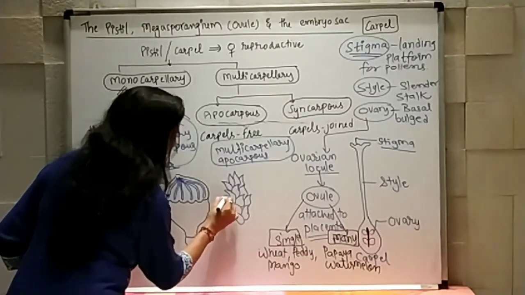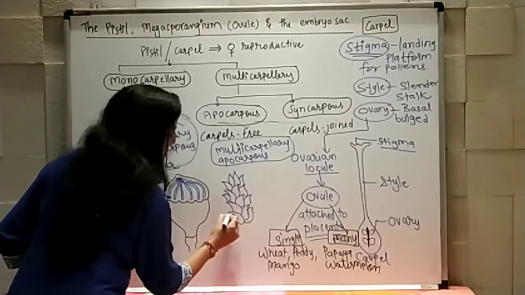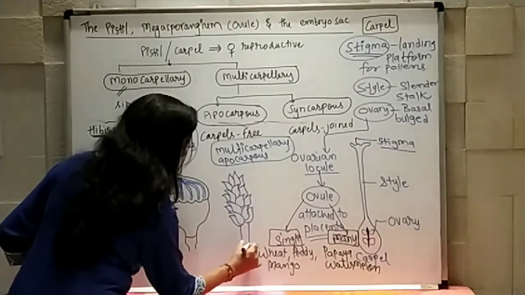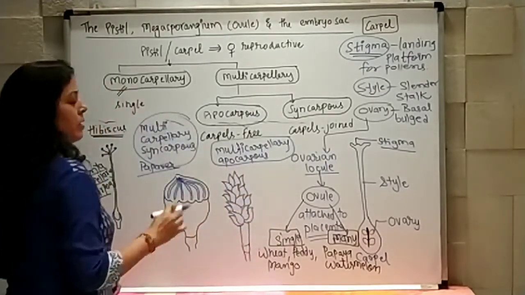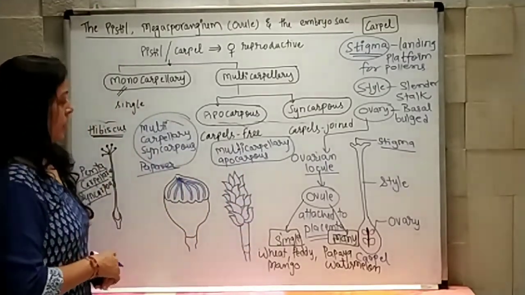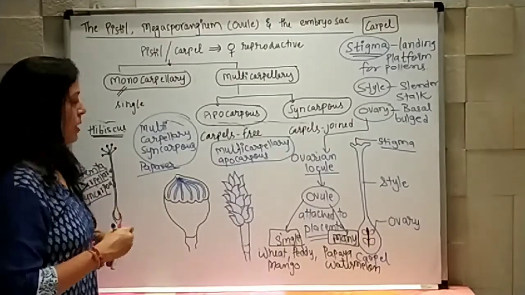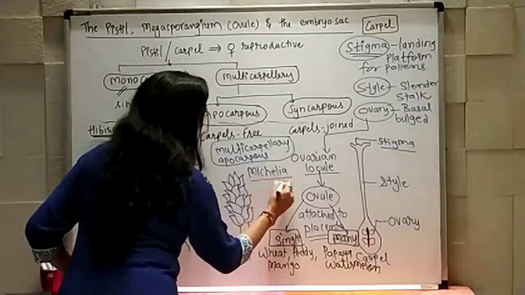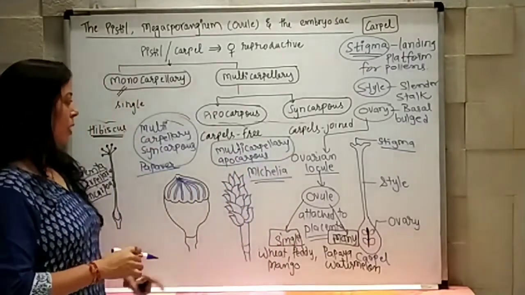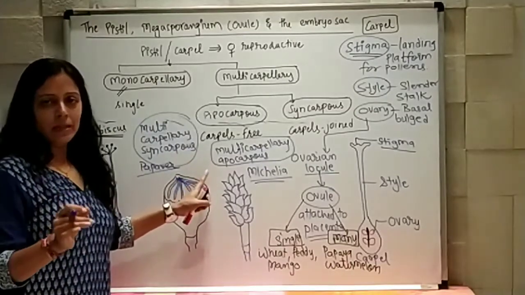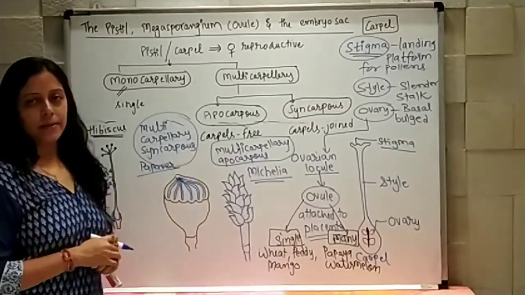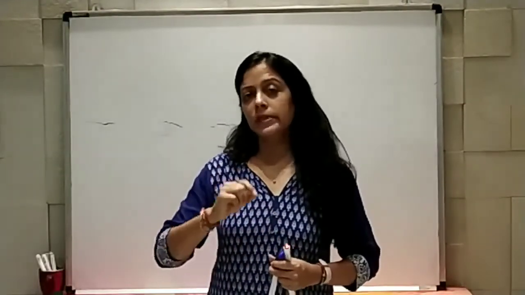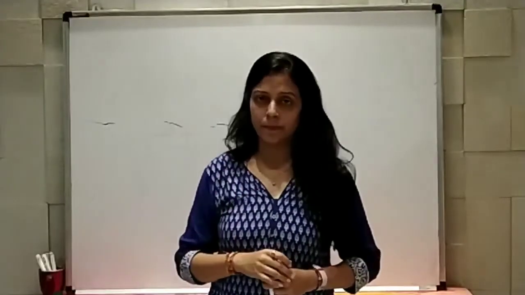So many carpels you can see here, but all are free from each other, and that's why they are forming different ovaries. This structure is found in Michelia. The Michelia flower is the example for a multicarpellary apocarpous flower.